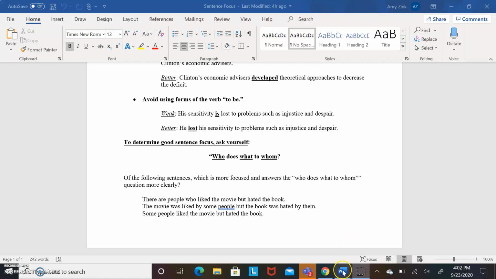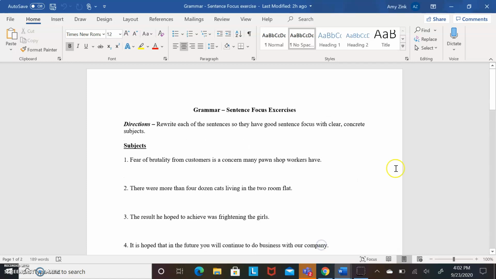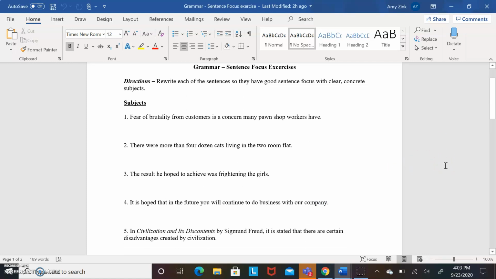So now let's look at the exercises I'm going to have you do. The first set of sentences that you're going to be rewriting to give them good sentence focus more on the subject part of the sentence. So let's do the first one together. Fear of brutality from customers is a concern many pawnshop workers have. So if we ask that question, who does what to whom? We have fear of brutality from customers is a concern. So who's concerned? Well, the people who are concerned are the pawnshop workers. So we want to move that to the beginning of the sentence.